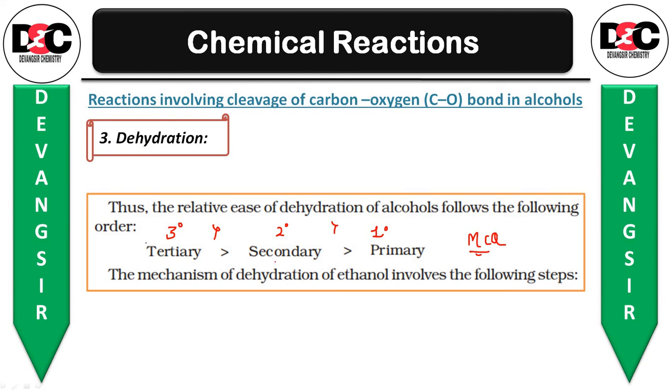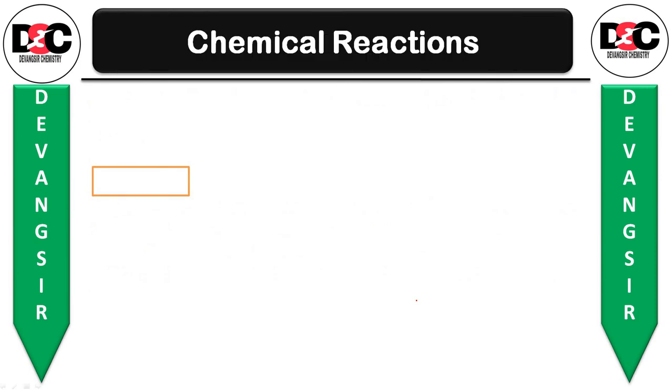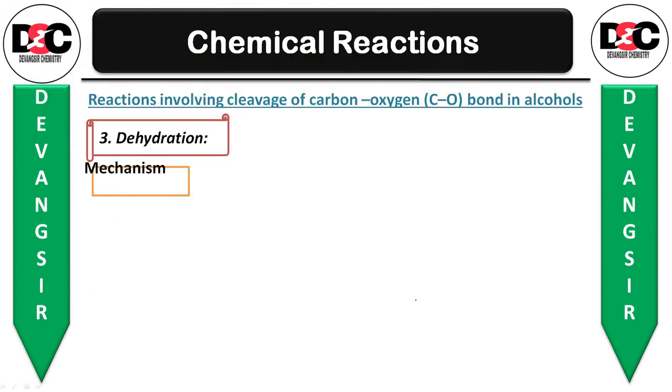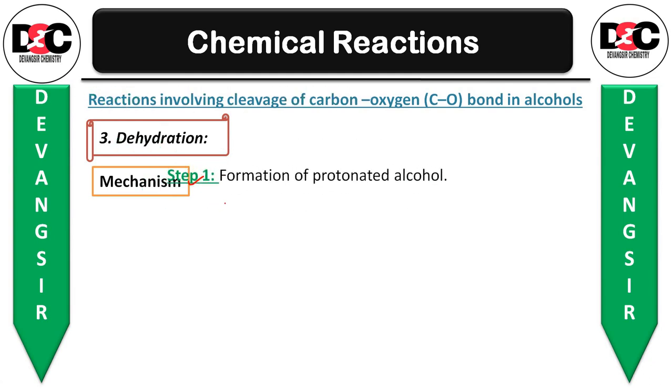Okay, the mechanism of dehydration of ethanol involves the following steps. We have done it in a single step, but originally this conversion of ethanol is followed by 3 different steps. So let us see that mechanism. We are going to see the mechanism of the conversion of ethanol into ethene, which is carried out by 3 different steps. So let us see step number 1.